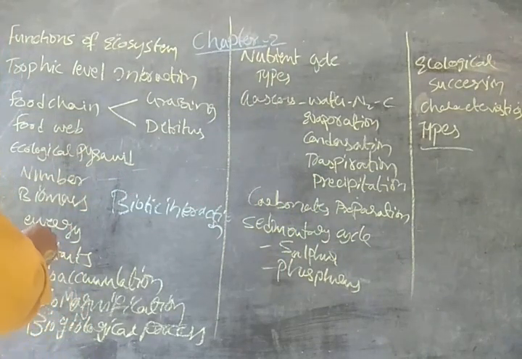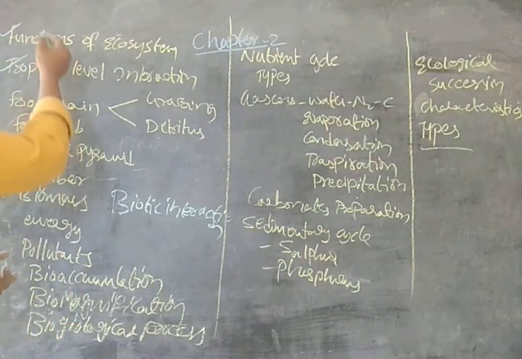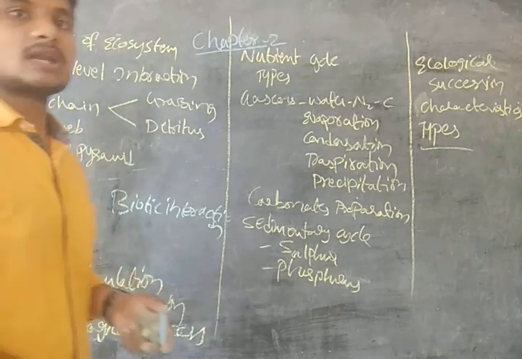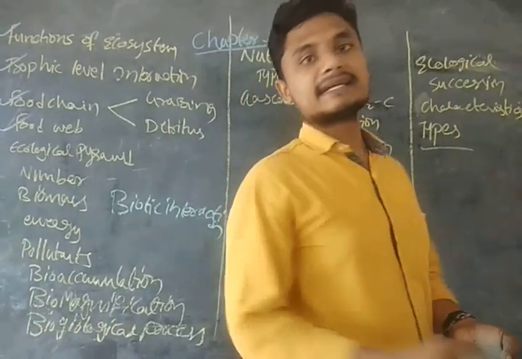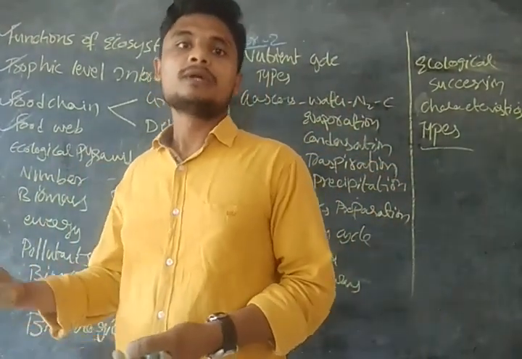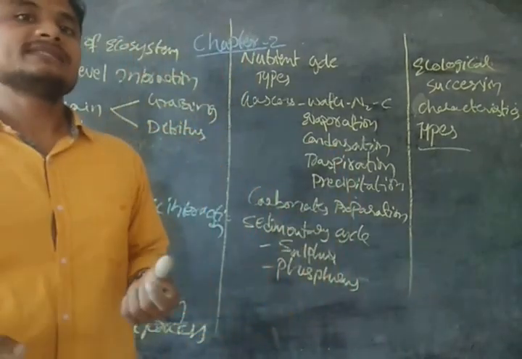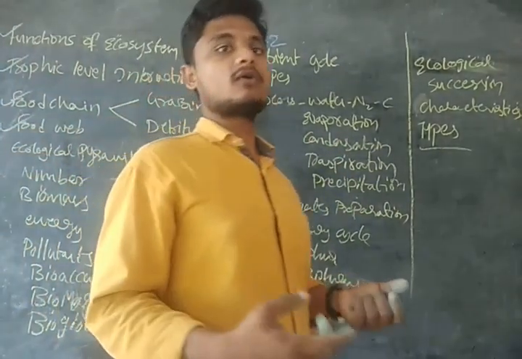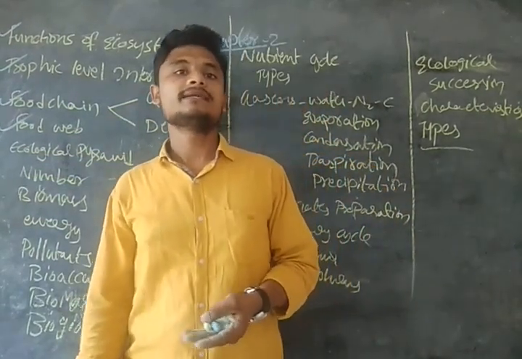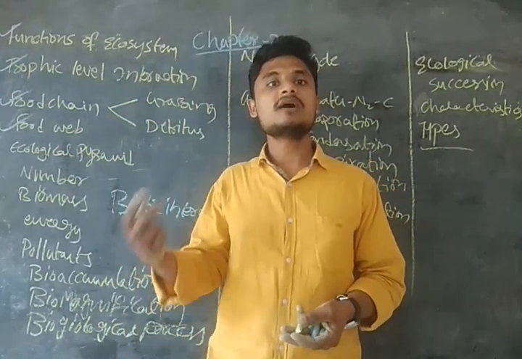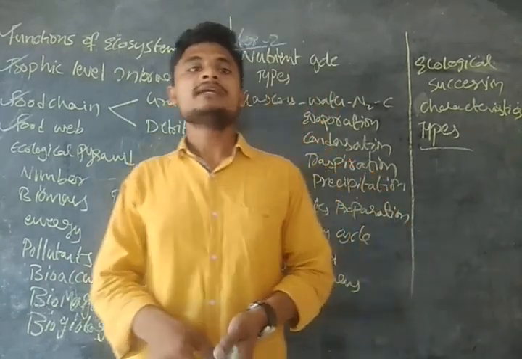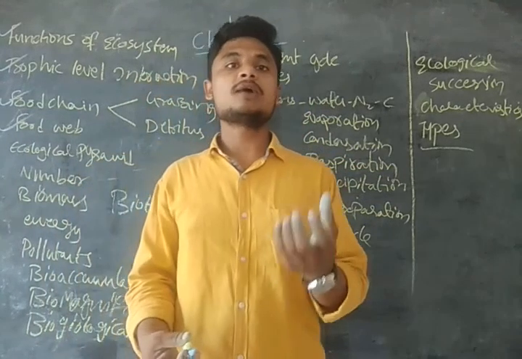So we have seen functions of ecosystem, trophic level interaction. In that we have seen the food chain, food web, and the ecological pyramid, guys. The ecological pyramid is generally a diagrammatic presentation of the interaction of the trophic levels. In that we have the ecological pyramid of number, of biomass, and of energy. First of all, we have seen the ecological pyramid of number, guys. In it, the number of individuals in each trophic level is counted.